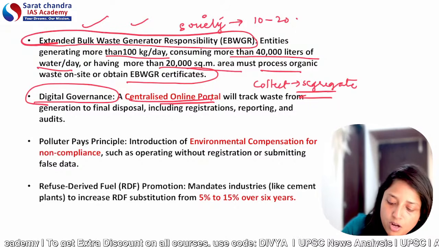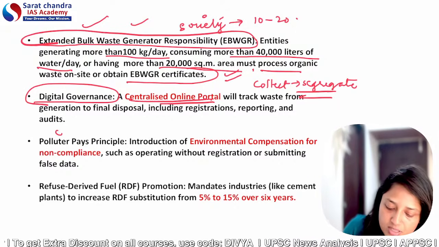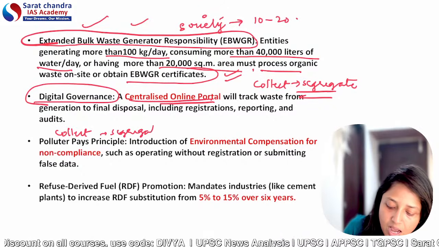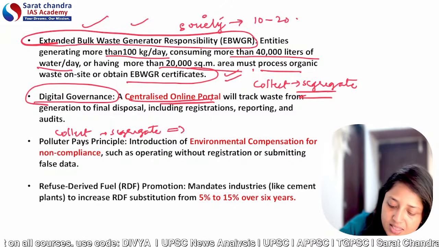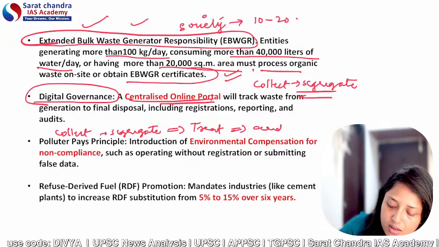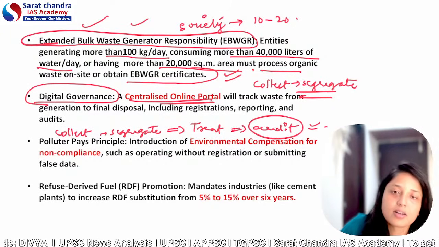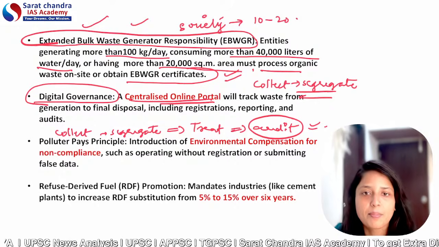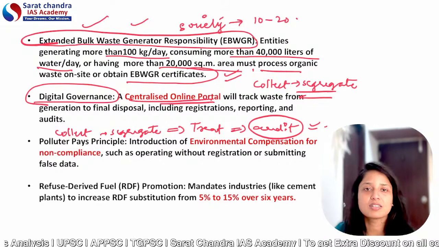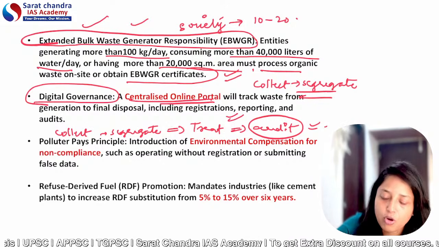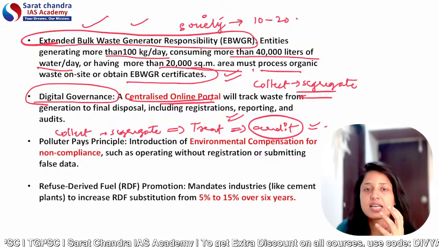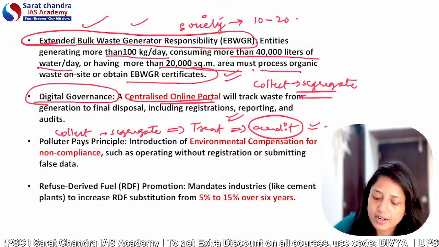For example, these entities will first collect waste. After collecting, they will segregate the waste. After segregating, they will treat the waste. After treating the waste, they will conduct an independent audit so that government entities will know whether you are complying with regulations or not. Maybe some entities will present fake documents on paper and say that they have followed all these procedures. To avoid this, the government has established a centralized online portal so that all these things can be easily tracked.